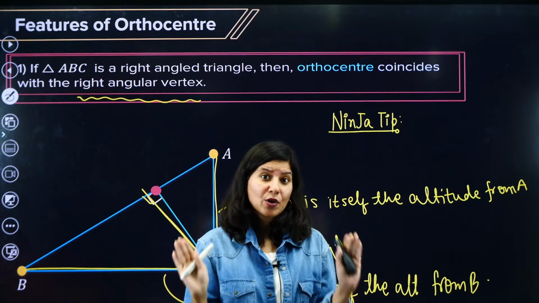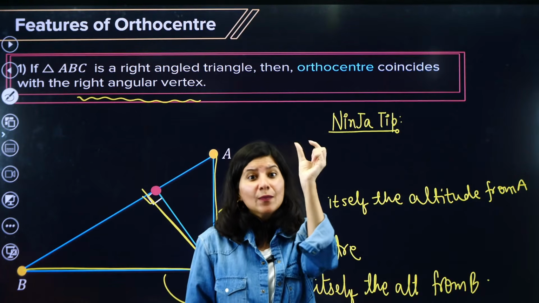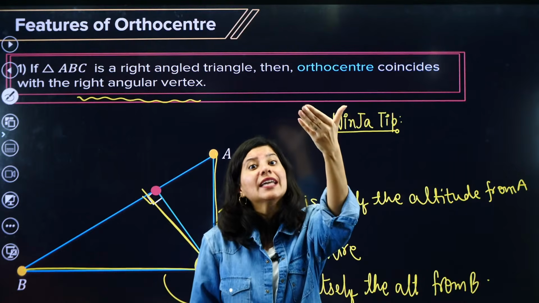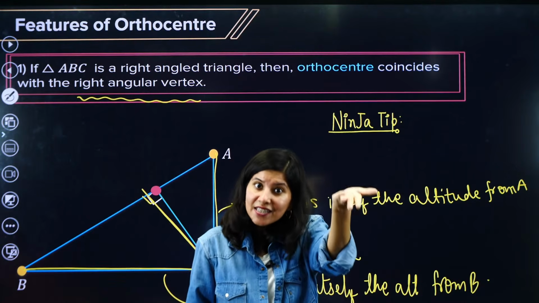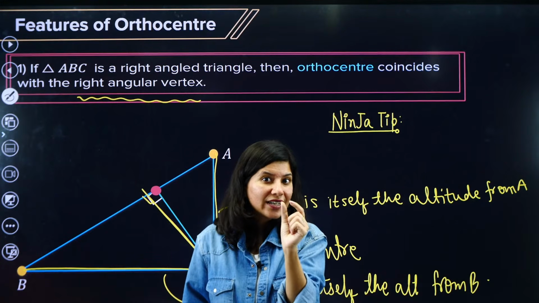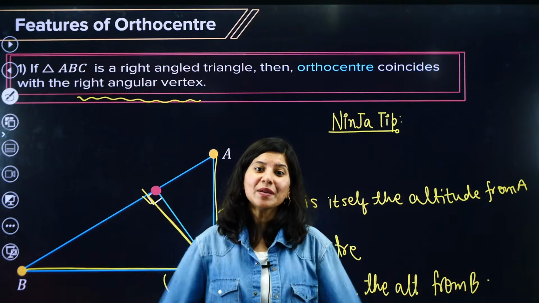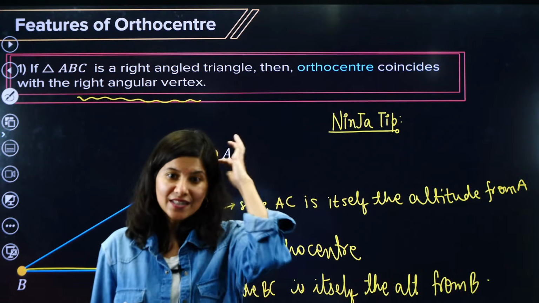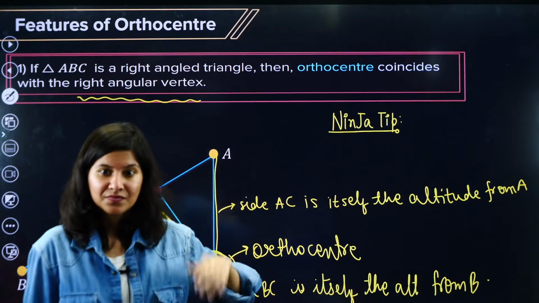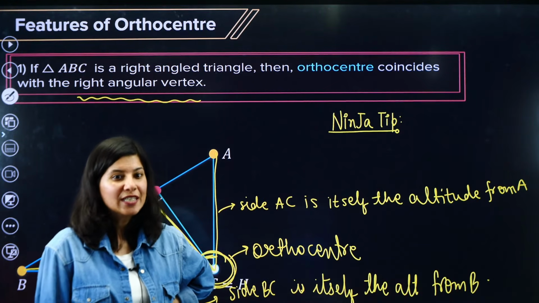Let me check. If it is, then the vertex which has the right angle, which is already given in the question, is your answer. Ninja tip for the day.